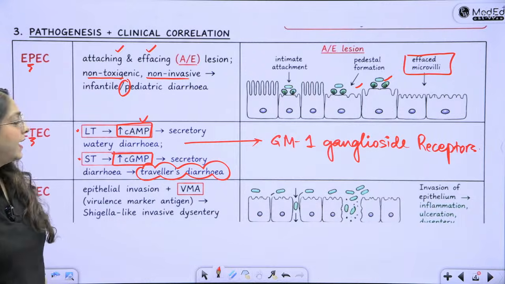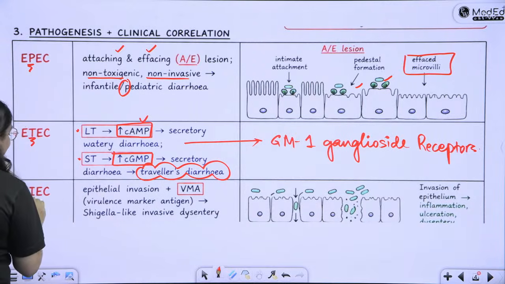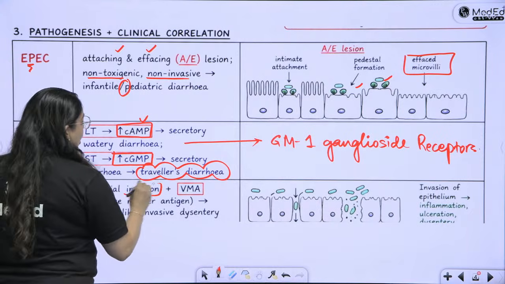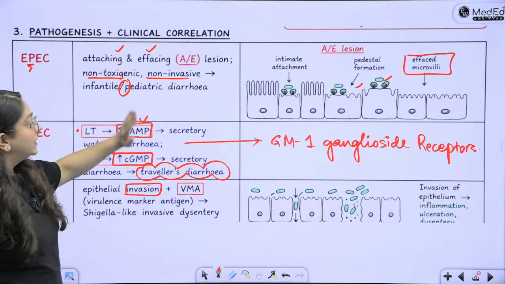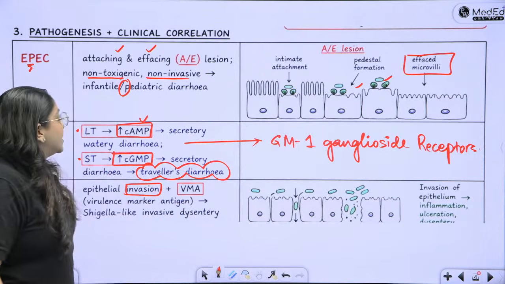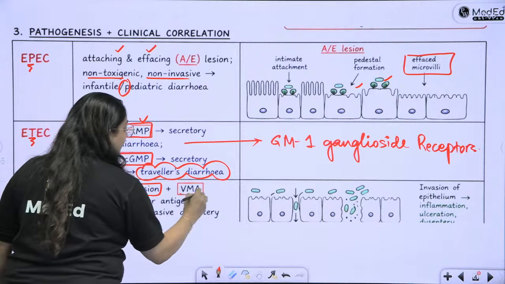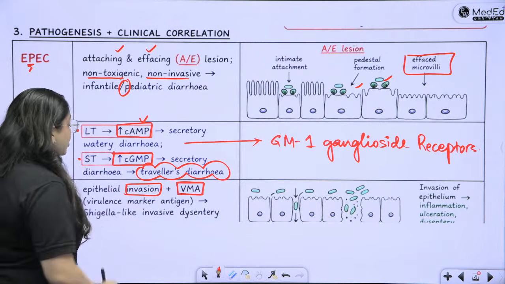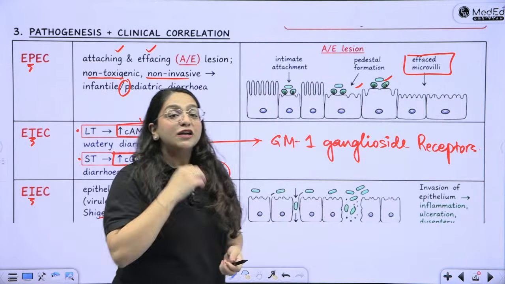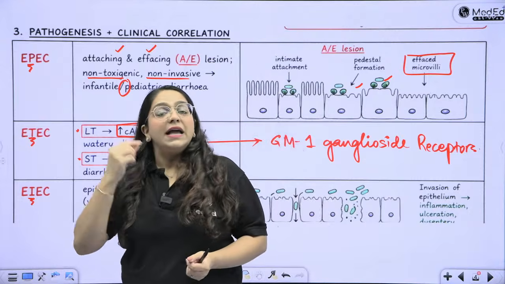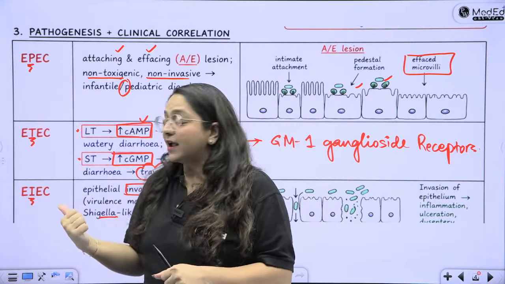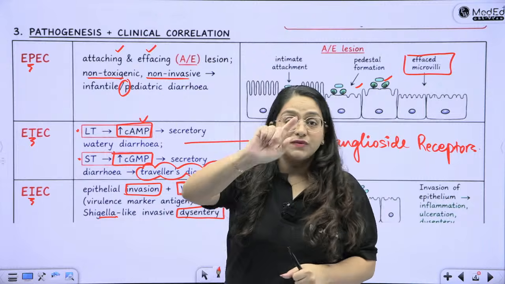Yes, correct. Correct, mnemonic. Then we have EIEC. EIEC is invasive E. coli. So over here there is proper invasion. So this was non-toxigenic, non-invasive. This was toxigenic but non-invasive. This is non-toxigenic but invasive. Okay, so it is going to mainly invade through the virulence marker antigen or the VMA, and it causes a Shigella like disease like an invasive dysentery. So this is going to lead to dysentery. Okay, so two strains will produce secretory watery diarrhea, ETEC and the enteroaggregative. Two are going to produce dysentery. This one, the enteroinvasive E. coli, and the enterohemorrhagic, which we are going to read next.